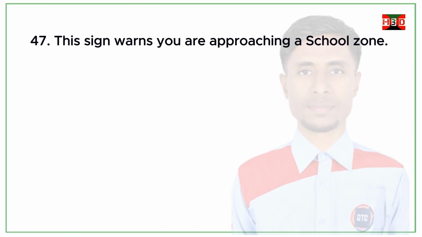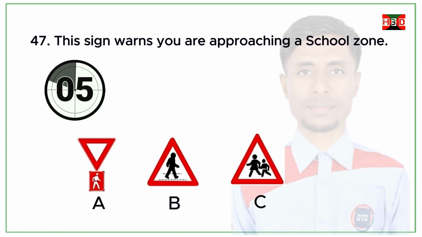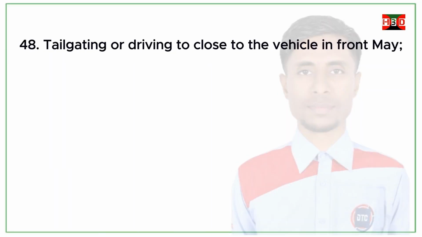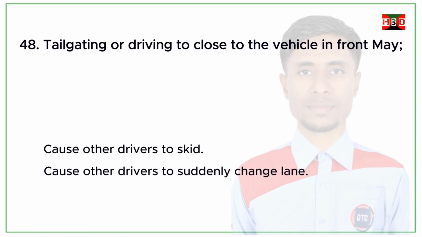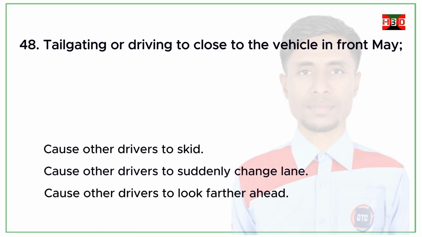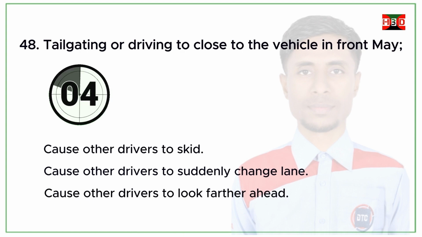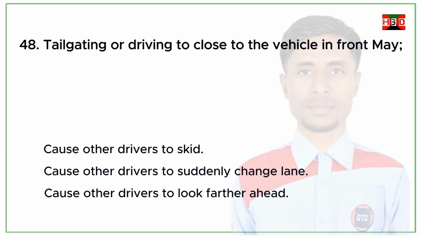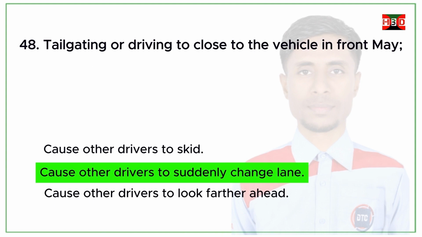Which sign warns you that you are approaching a school zone? A, B, C. Correct answer. C. Tailgating or driving too close to the vehicle in front may cause other drivers to skid, cause other drivers to suddenly change lane, cause other drivers to look farther ahead. Correct answer. Cause other drivers to suddenly change lane.